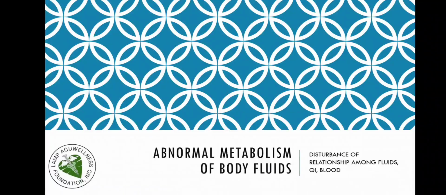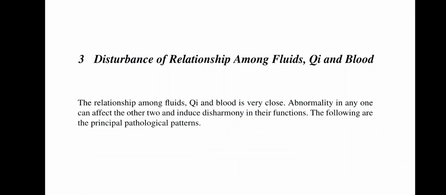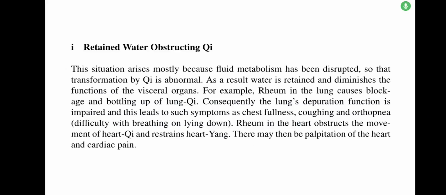Let us now go to abnormal metabolism of body fluids. The topic is disturbance of relationship among fluids, qi, and blood. The relationship among fluids, qi, and blood is very close. Abnormality in any one can affect the other two and induce disharmony in their functions. The following are the principal pathological patterns.